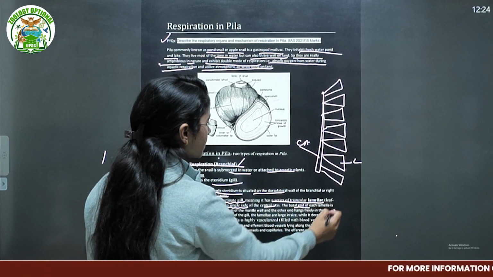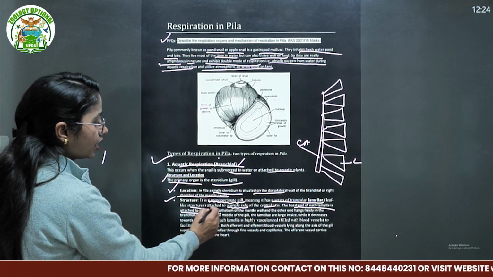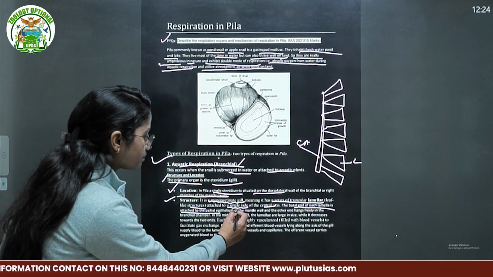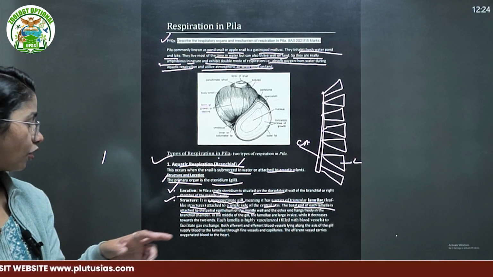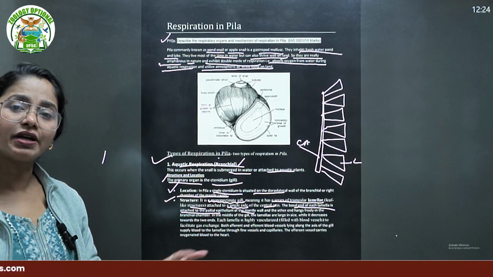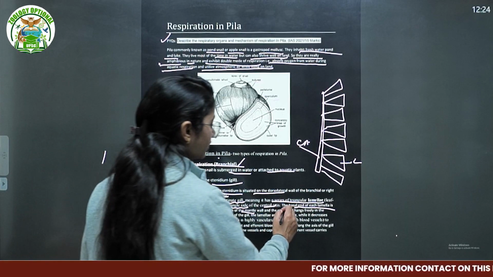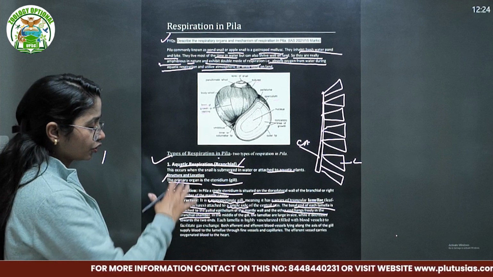The basal end of each lamina is attached to the pallial epithelium of the mantle wall. We have just mentioned that it is located in the dorsolateral wall of the right chamber of the mantle cavity. So the lamina structure connects to the mantle wall, and the other end hangs freely in the branchial chamber. I'll show you, don't worry.